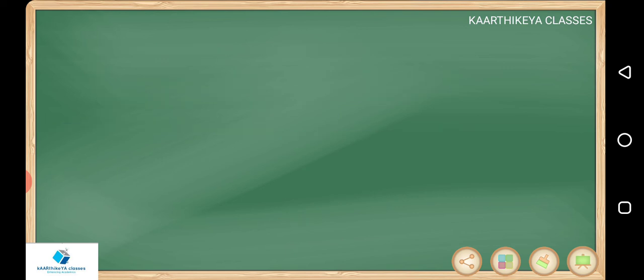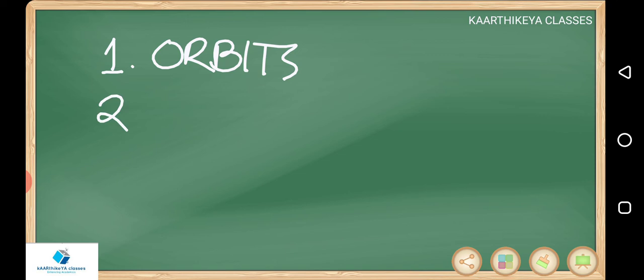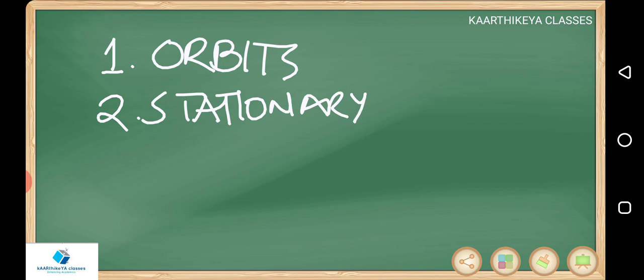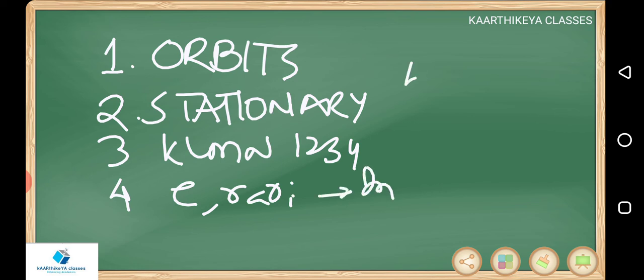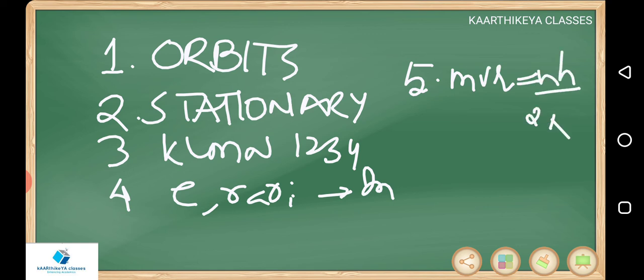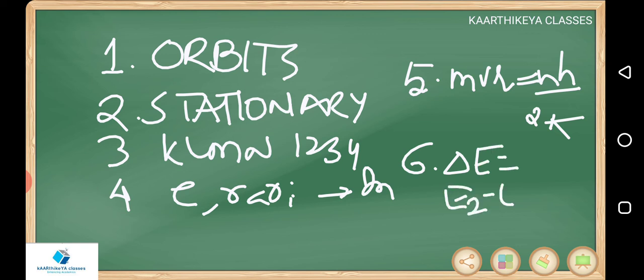So these are the important postulates of Bohr's model. I'll give you in one line. You see, in one page I will write: orbits first, second point is stationary, third point is K, L, M, N or 1, 2, 3, 4, fourth point is energy and radii increase, fifth point mvr is equal to nh by 2 pi, sixth point delta E is equal to E2 minus E1 is equal to h nu.